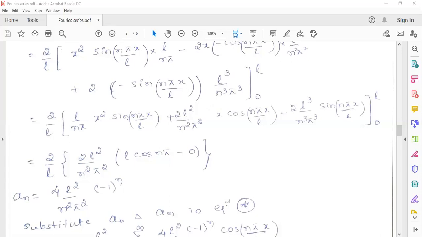Just substitute these values in f of x equals a0 by 2 plus the sum of an cos n pi x by L. By putting n equals 1, 2, 3, you expand that. So it will have only one constant term, and the remaining terms are, what is that?